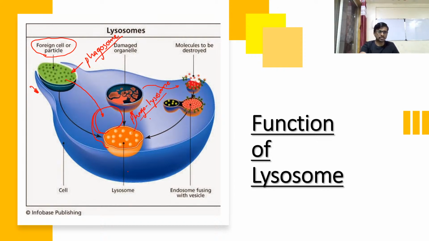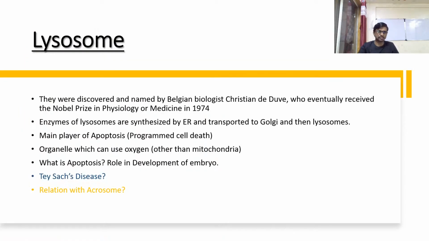Okay, so this is how our lysosome functions in our body. It may be a foreign particle trying to invade our immune system, or a damaged organelle, or a complete cell which is infected and not going to move further in fighting that infection. At that time lysosome plays an important role.